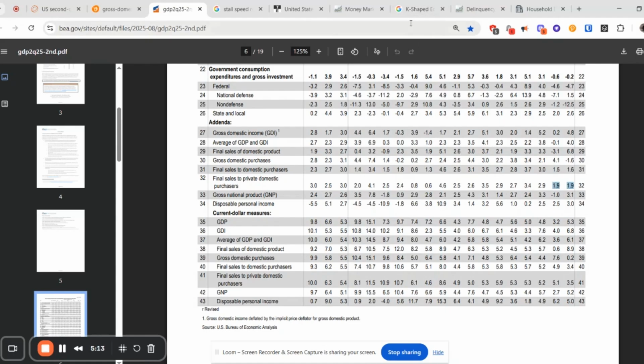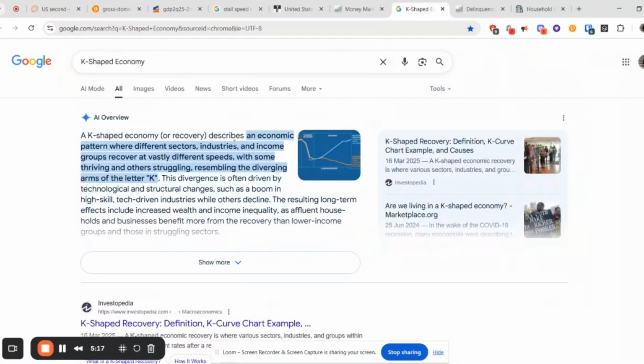There's something else I just want to highlight, and that is in relation to a K-shaped economy. This is basically an economic pattern where different sectors, industries, and income groups recover at vastly different speeds, with some thriving and others significantly struggling, resembling the diverging arms in the letter K. So obviously, some groups go significantly up, and some groups go significantly down.